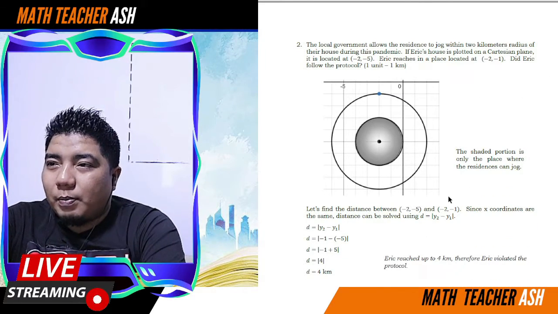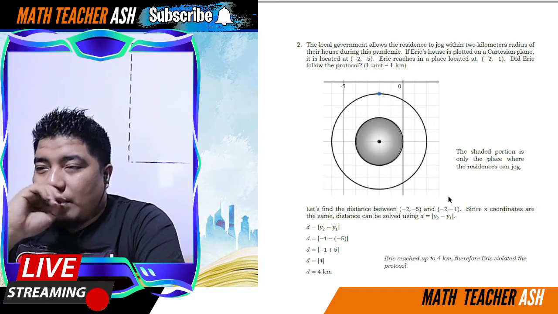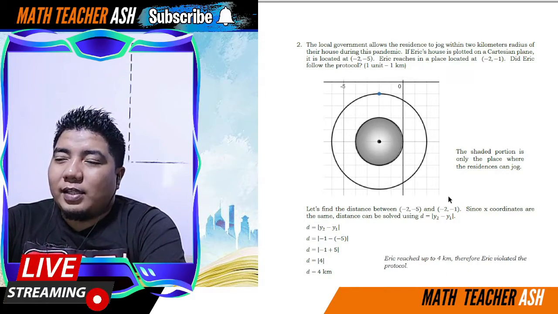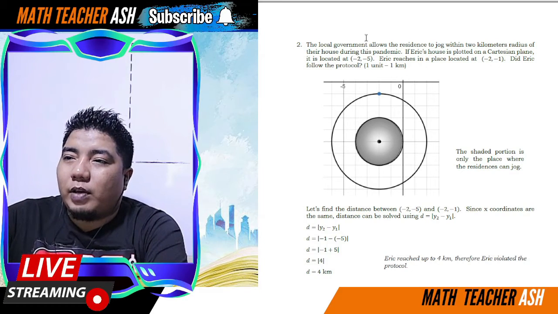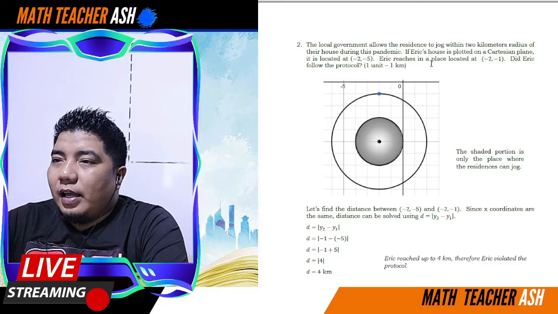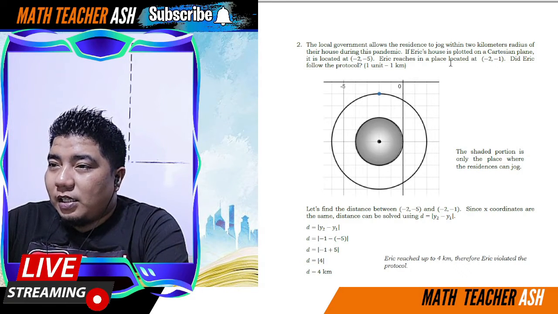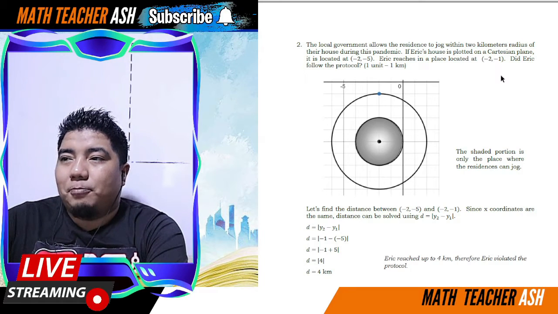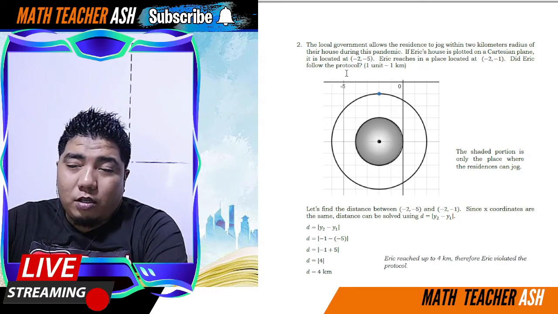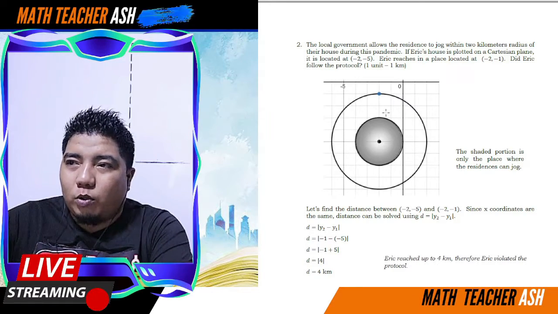The local government allows the residents to jog within a 2-kilometer radius of their house during the pandemic. If Eric's house is plotted on a Cartesian plane, it is located at (-2, -5). Eric reaches a place located at (2, -1). Did Eric follow the protocol? Okay, so yun ang tanong. Consider that 1 unit is equal to 1 kilometer.